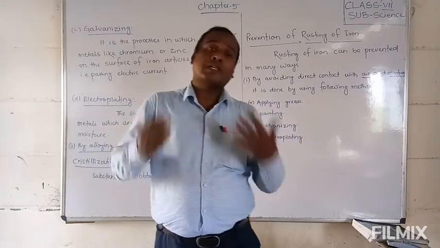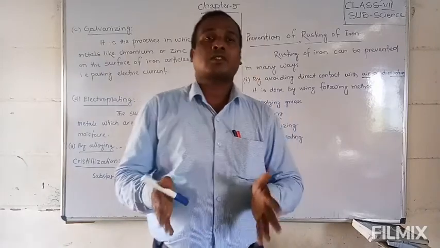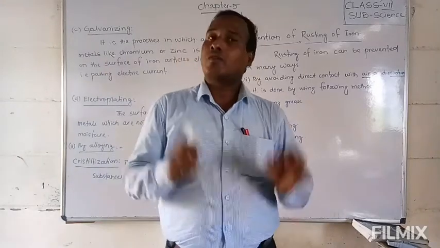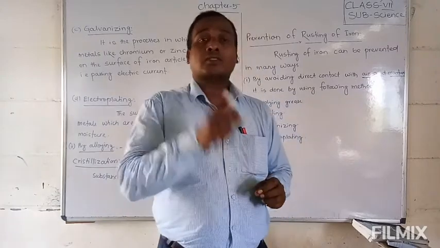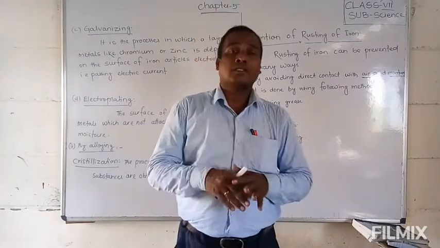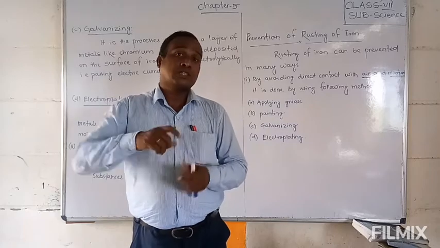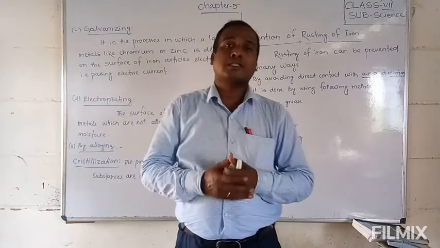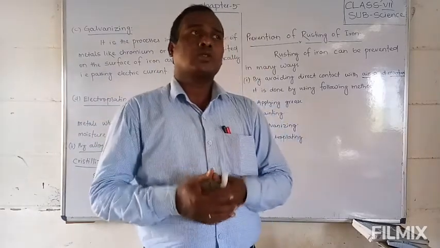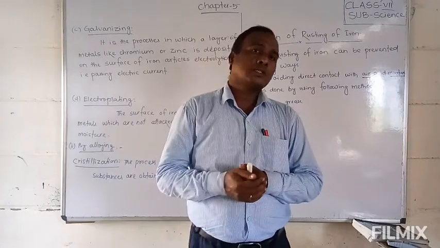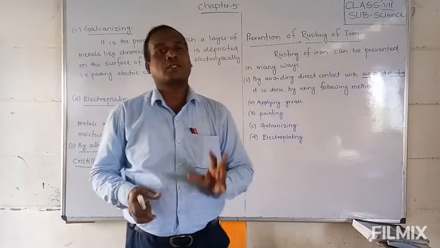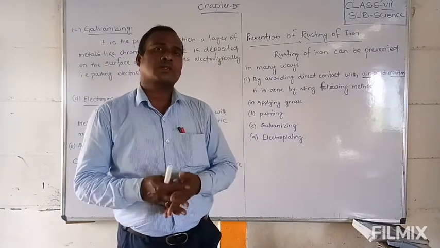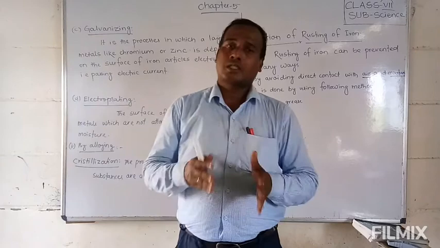But whenever we use them, they come into direct contact with water, yet they do not get rust. Why? Because there is an alloy, that is steel, in which the iron is combined with other materials, and due to that it does not attack the moisture or get rust. Okay students, so these are the ways of prevention of rust of iron.